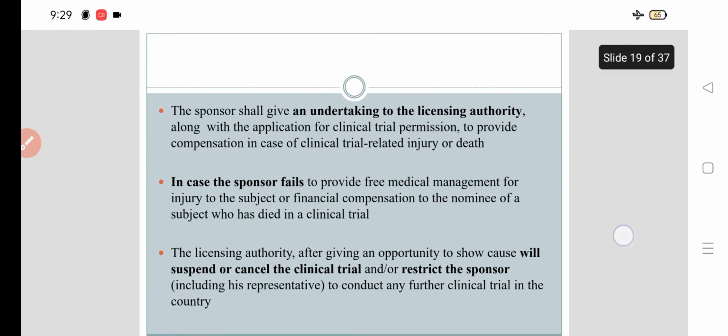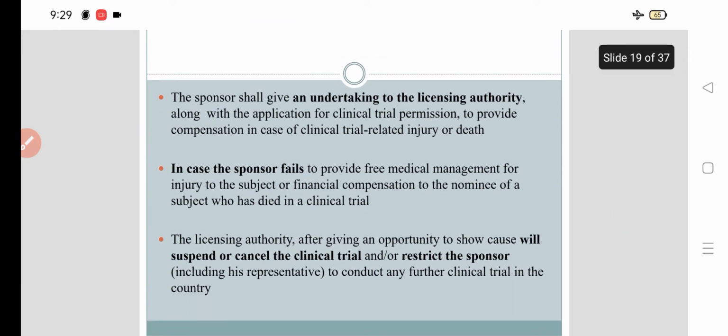The sponsor shall give an undertaking to the licensing authorities like DCGI, along with the application for clinical trial permission, to provide compensation in case of clinical trial related injuries or death. In case the sponsor fails, for what? To provide free medical management for injury to the subject or financial compensation to the nominee of a subject who has died in the clinical trial.